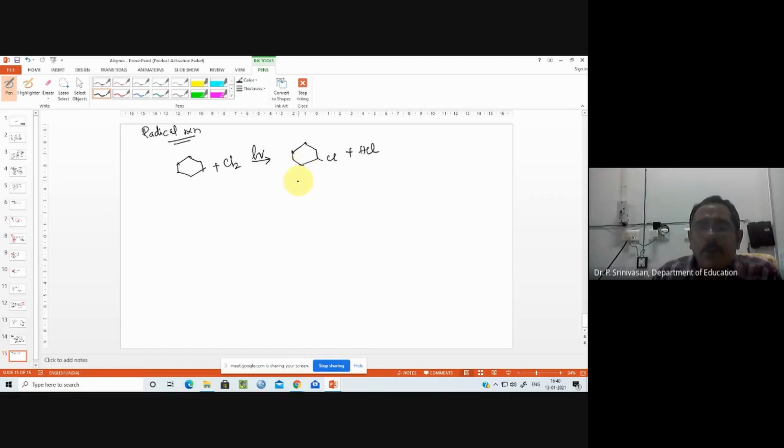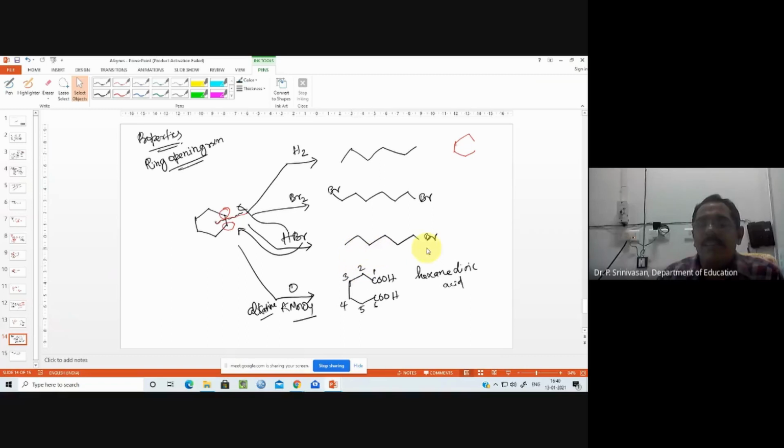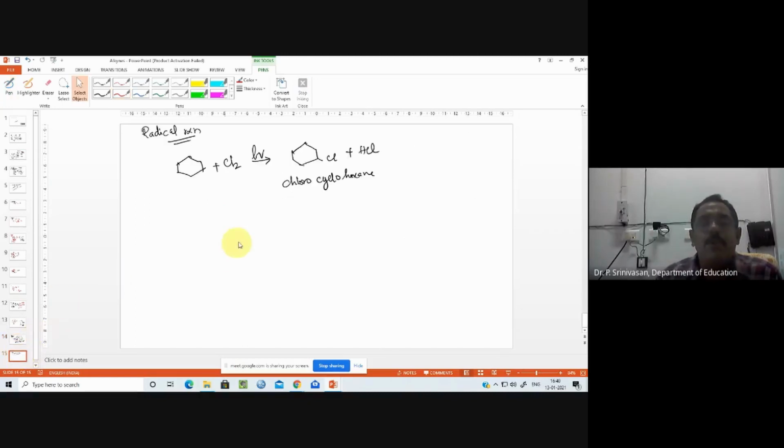So not chlorohexane, we have to say chlorocyclohexane. So this is the product. Because it is cyclic. It's not like the previous ones, where we have open chain systems. This is not open, this is closed, therefore it is chlorocyclohexane. Maybe you can also number it 1-chlorocyclohexane, that also may be an IUPAC name.